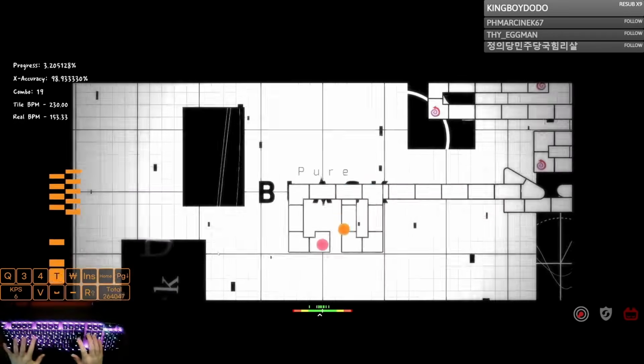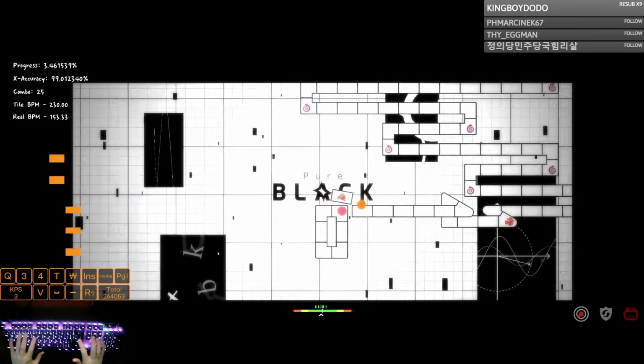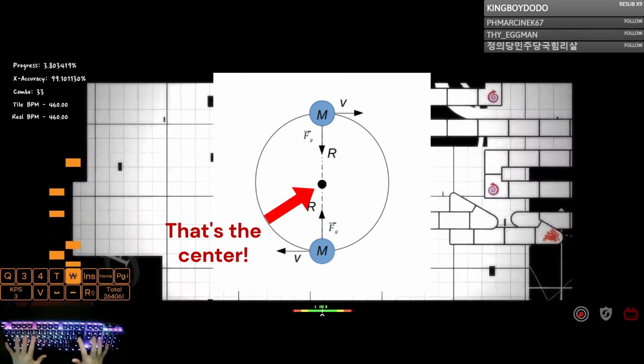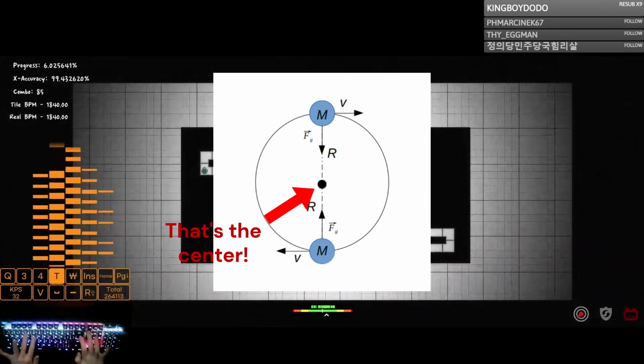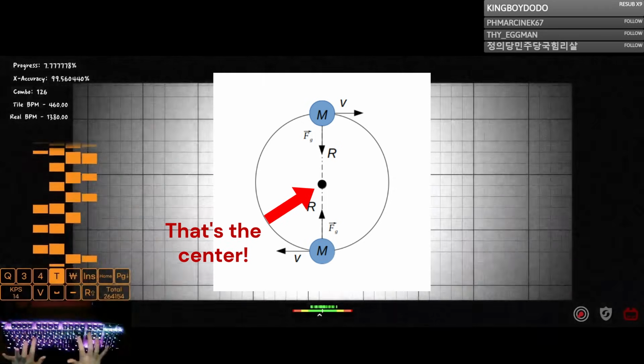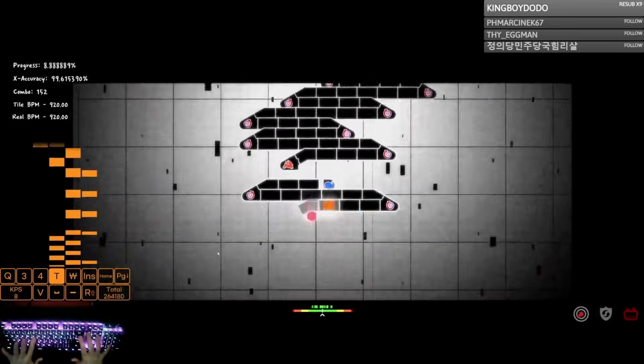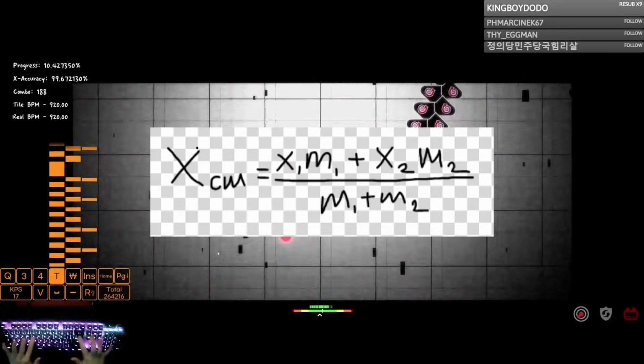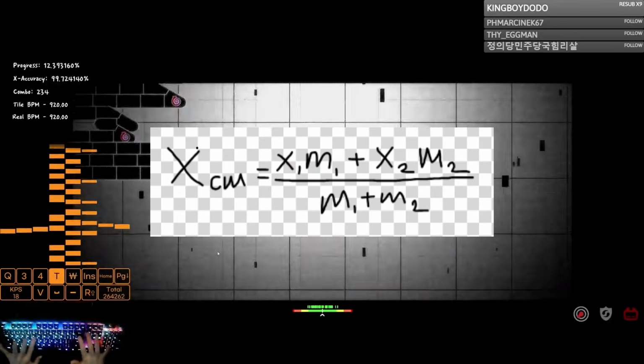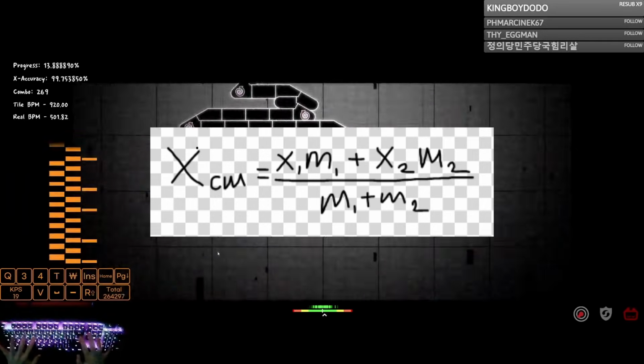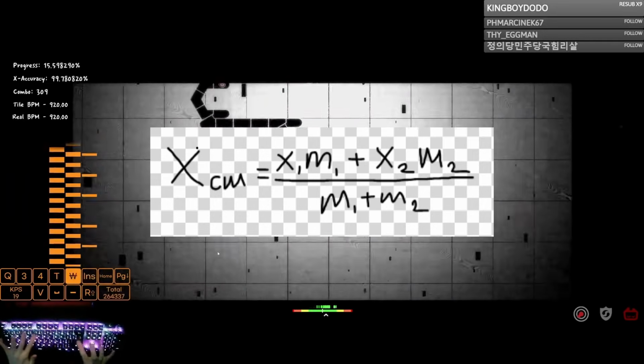If we assume that both objects are of the same mass, the center of mass should always be the middle of both objects. Because both planets move around a center point, this center point will always be the center of mass. The formula to calculate this is position 1 times mass 1 plus position 2 times mass 2, all over mass 1 plus mass 2.